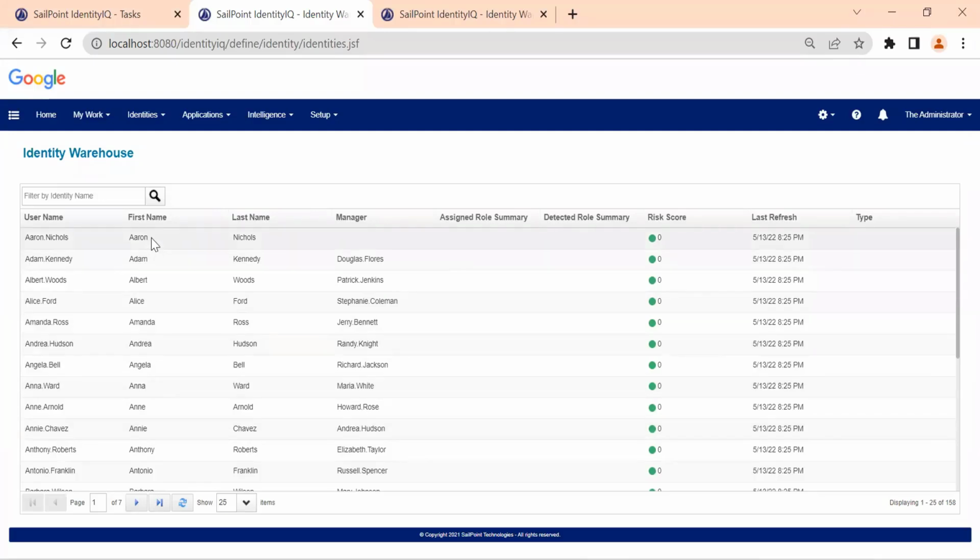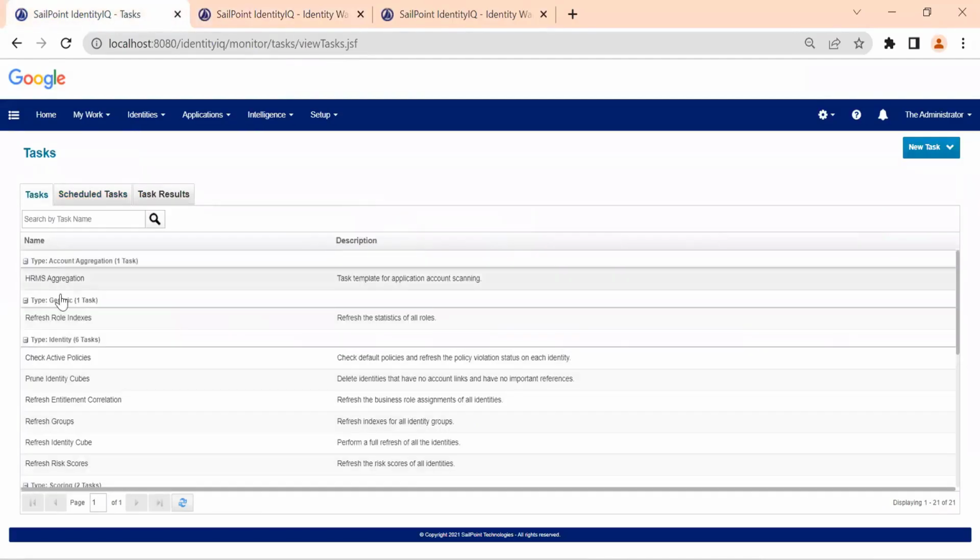Let's say I want to trigger some joiner automation, where there is an automation script and I want those events to trigger. For that I have to run something, which is called refresh and dequeue here.